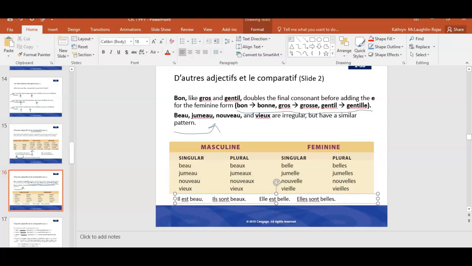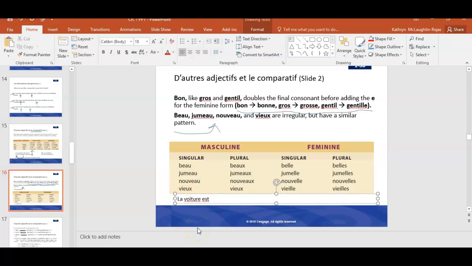Okay? I could take another one of these as an example, and I could say la voiture. You may or may not know this word. Voiture is car. So la voiture est, and it happens to be a feminine noun, so I need to use a feminine adjective, right?